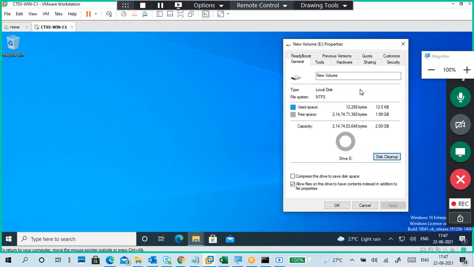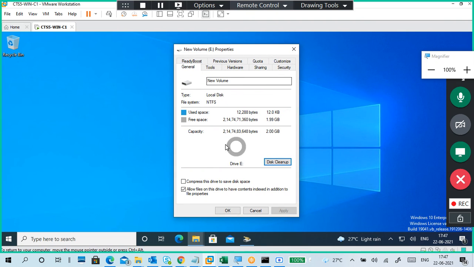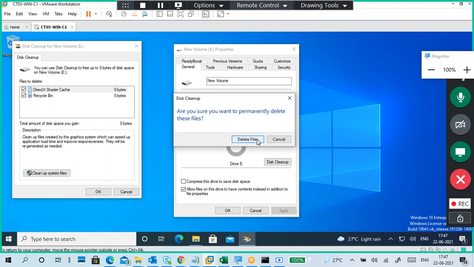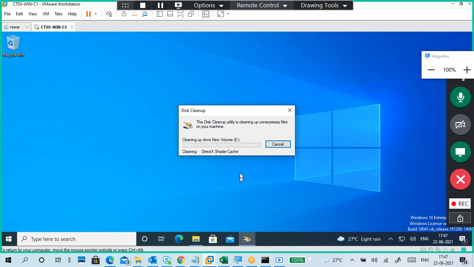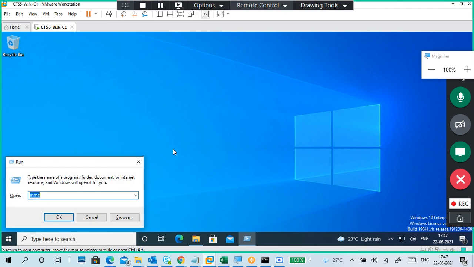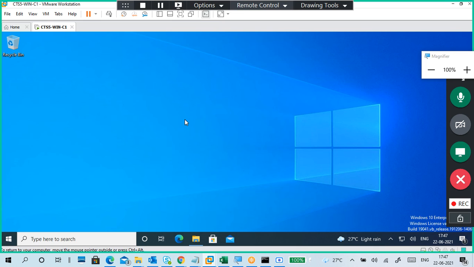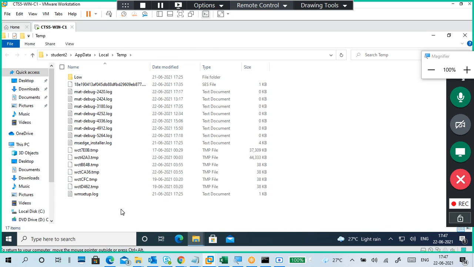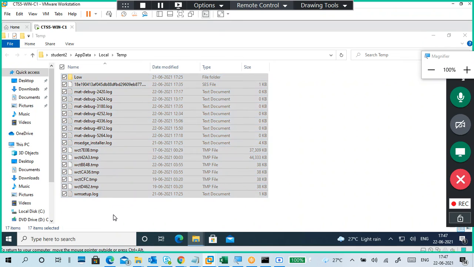Okay, this is completed. What about this cleanup? If you want to check it, you can also clean up prefetch, temporary prefetch data. If you want, you can clean up like this, with shift delete.